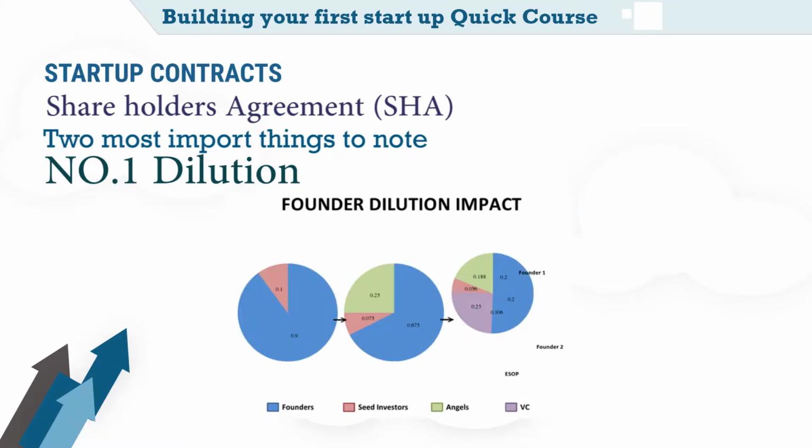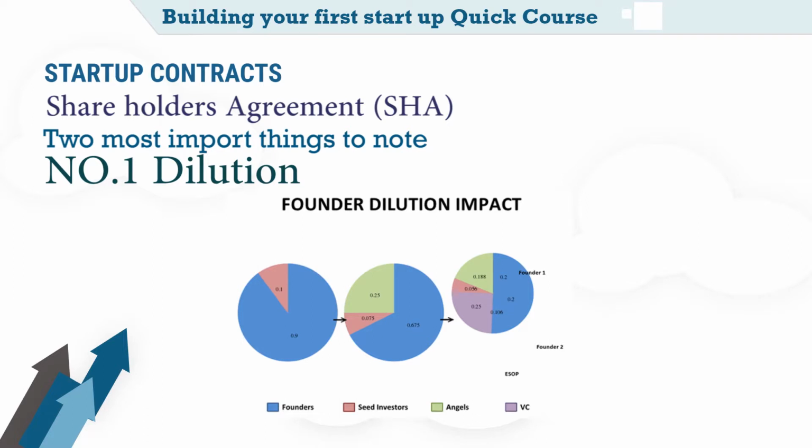Suppose a company has issued 100 shares to 100 individual shareholders. Each shareholder owns 1% of the company. If the company then has a secondary offering and issues 100 new shares to 100 new shareholders, each shareholder now owns only 0.5% of the company. And another thing to note is that the smaller ownership percentage also diminishes each investor's voting power.